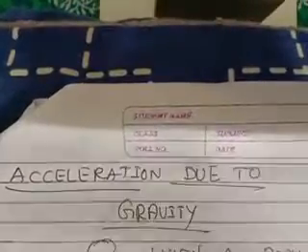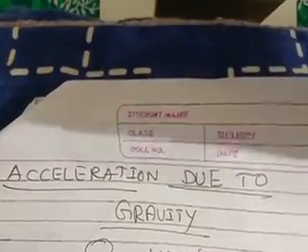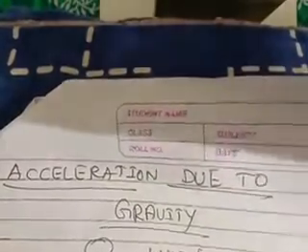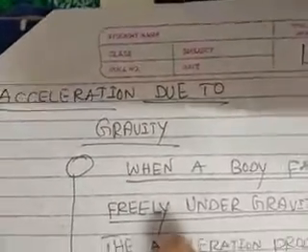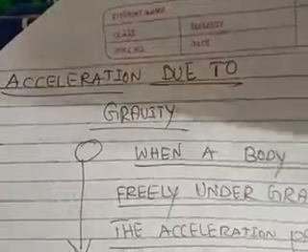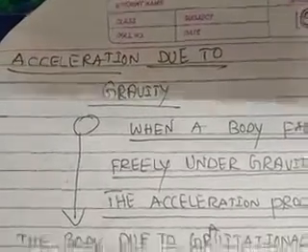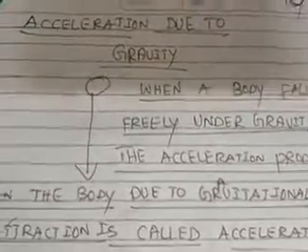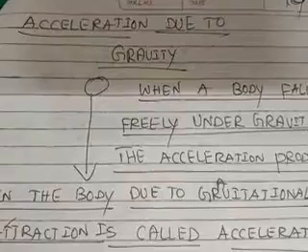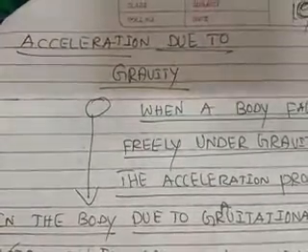You know, always the earth is pulling the objects towards itself. So when a body is falling freely, what is happening? It is accelerated by the earth towards itself. Therefore the definition is given clearly: when a body falls freely under gravity, the acceleration produced in the body due to gravitational attraction of earth is called acceleration due to gravity. So this is a simple diagram I have drawn. Please bear with me, children. Always I am taking this example, free falling body, again a very interesting example. That's why I am selecting that.